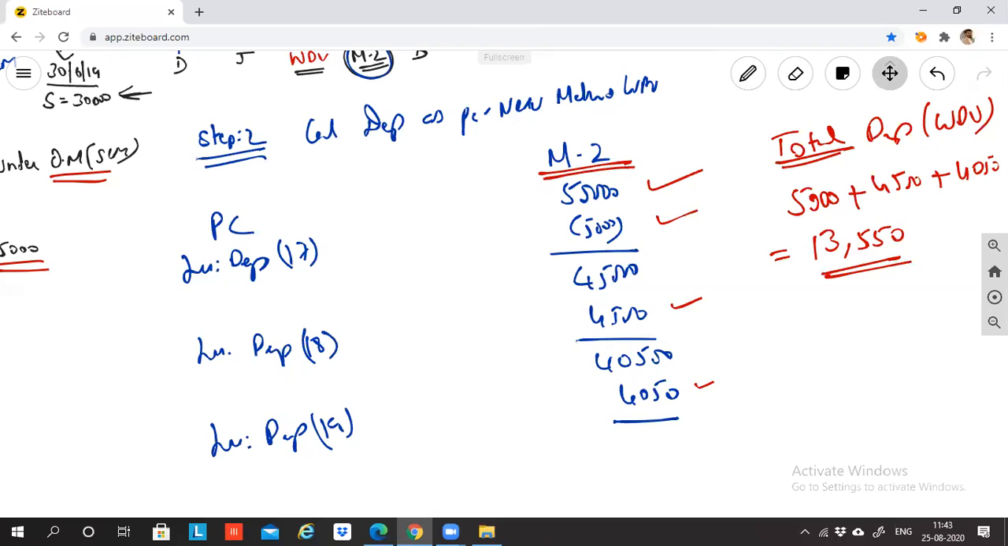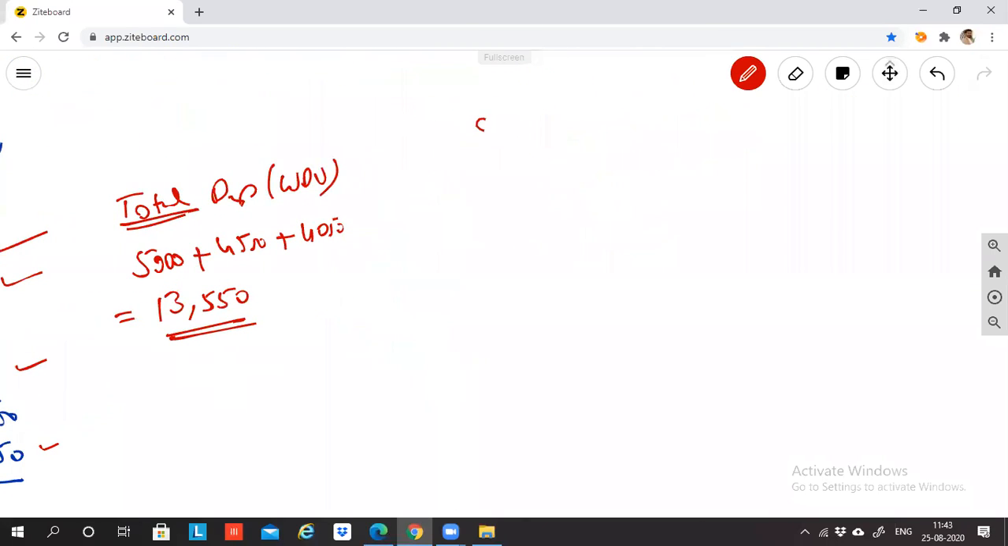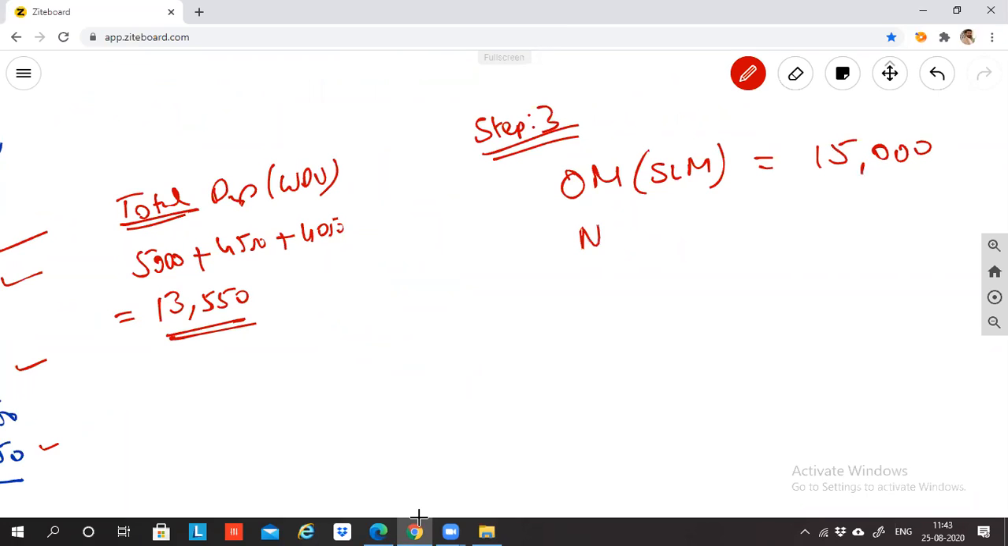Now please tell me one thing. Step 3 is what? Difference. Under old method, that is SLM method, what is the total depreciation? Can I say 15,000 was the total depreciation? And under new method, that is WDV, what is my depreciation? 13,550. So what is the difference? Is it 1,450?